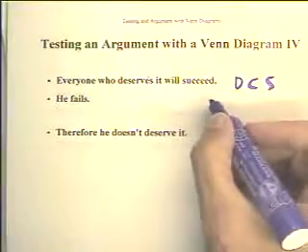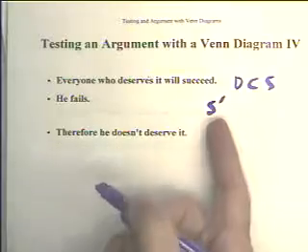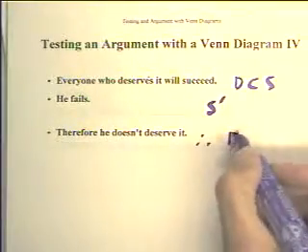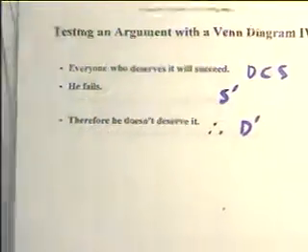If you deserve it, you'll succeed. He fails, which means that he doesn't succeed. Therefore, he doesn't deserve. That's the argument. Let's test it. Okay, we know that if he deserves it, he's going to succeed.